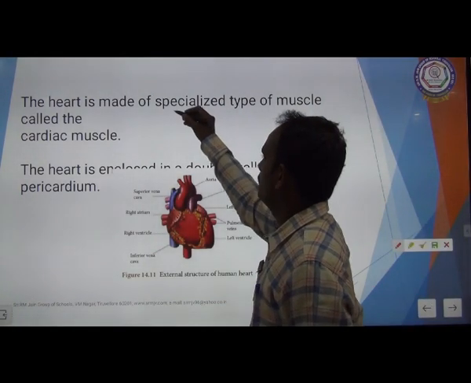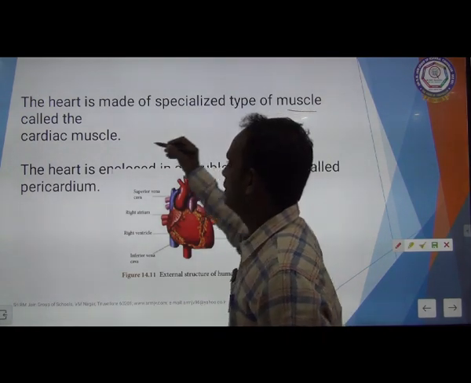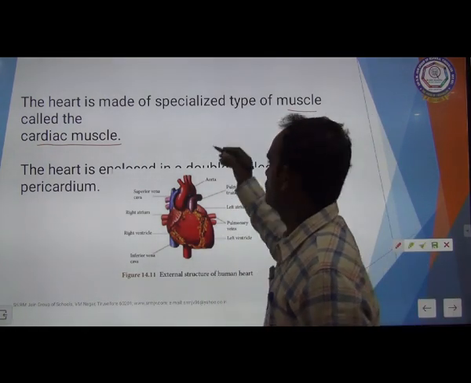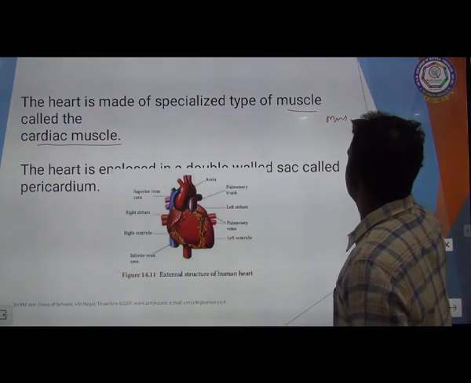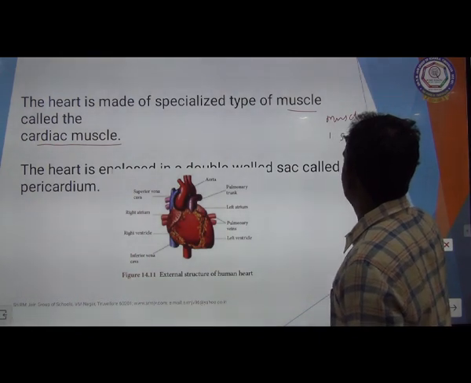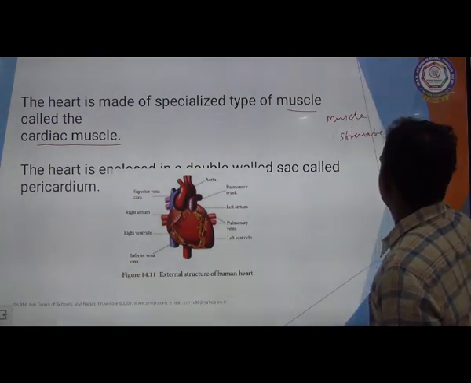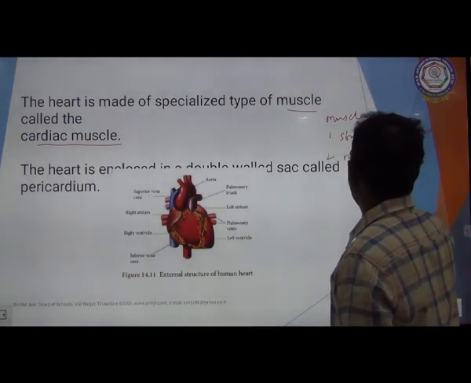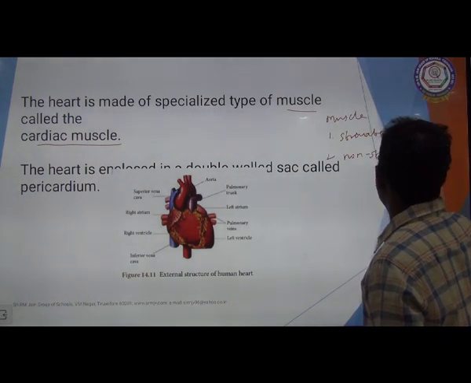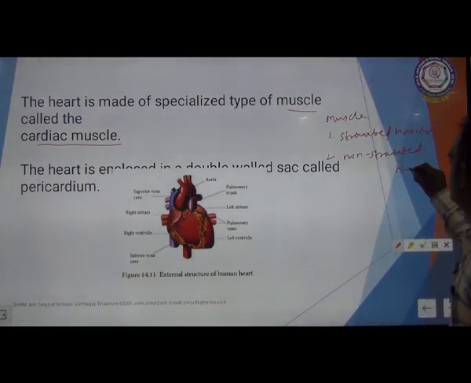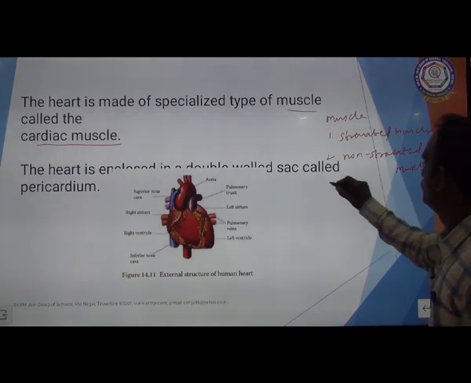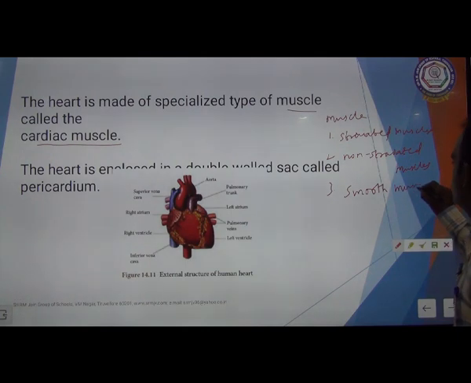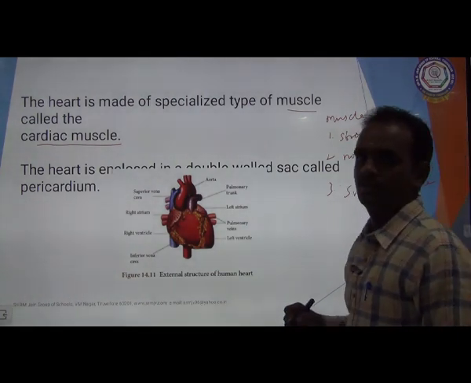The heart is made up of a specialized type of muscles called the cardiac muscles. There are three different types of muscles: striated muscles, non-striated muscles, and smooth muscles.